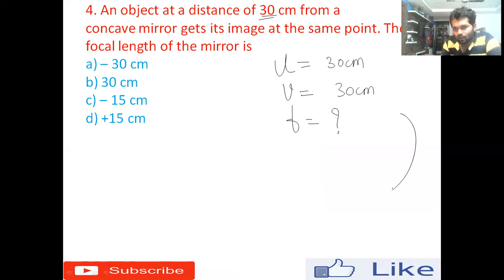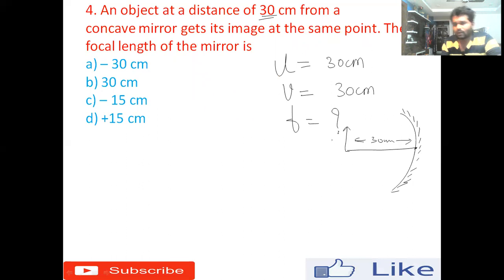Remember, whenever you take a concave mirror, this is the principal axis and one side of the mirror will be coated with silvery paint. Now for example, let me say that this is the object which is placed 30 centimeter from the pole of the mirror. This is the pole. Pole is the center part of the mirror.